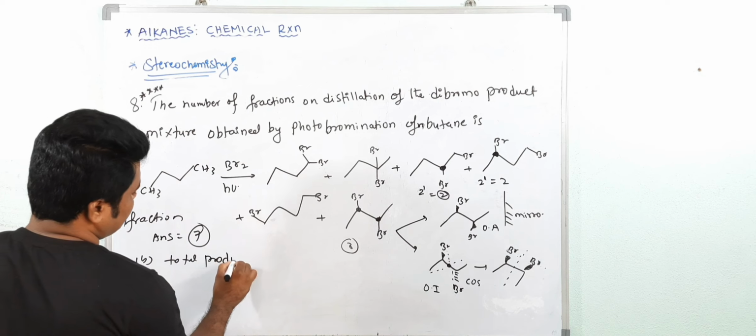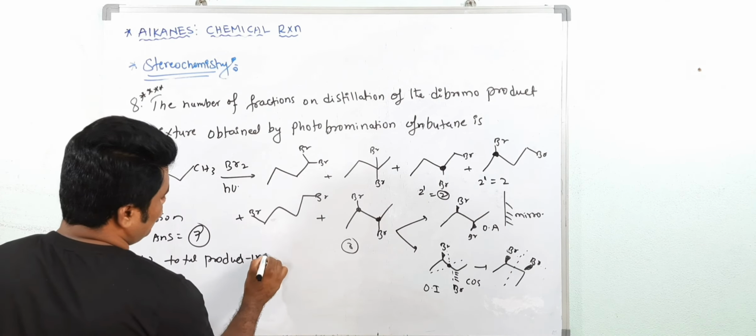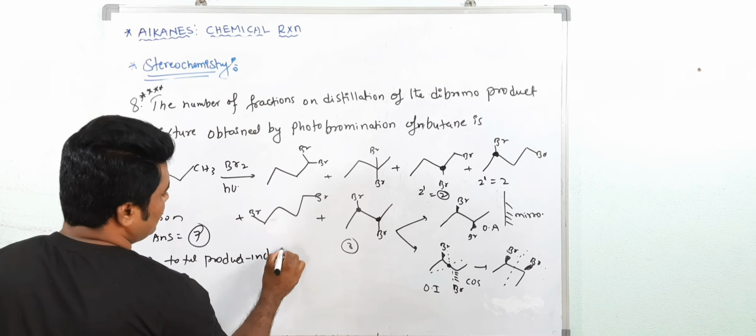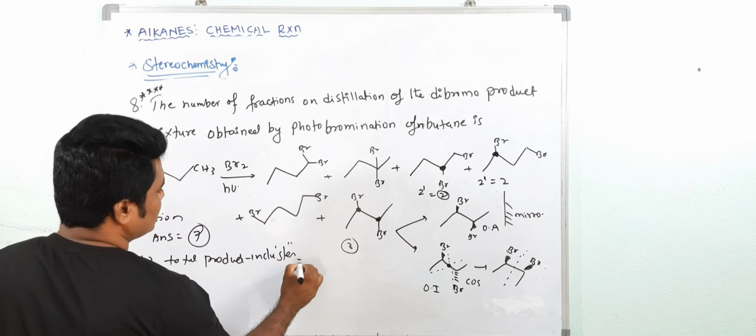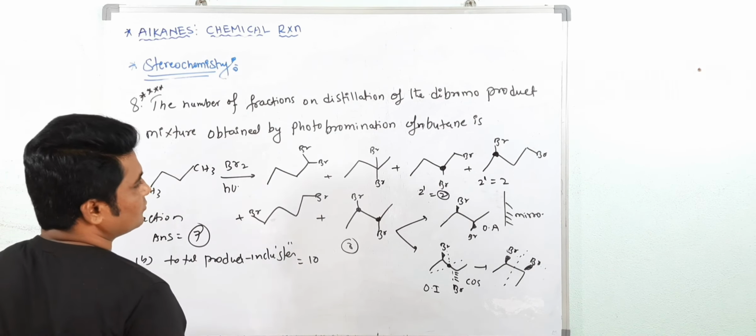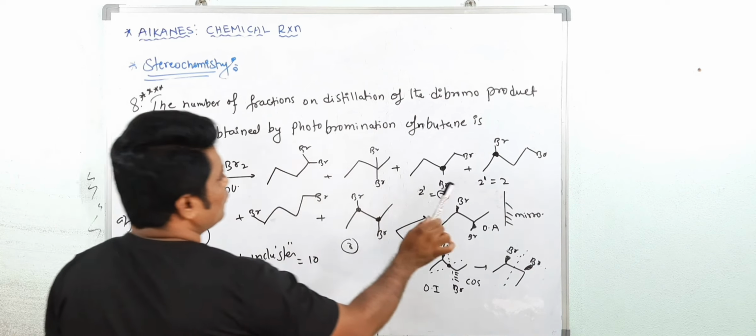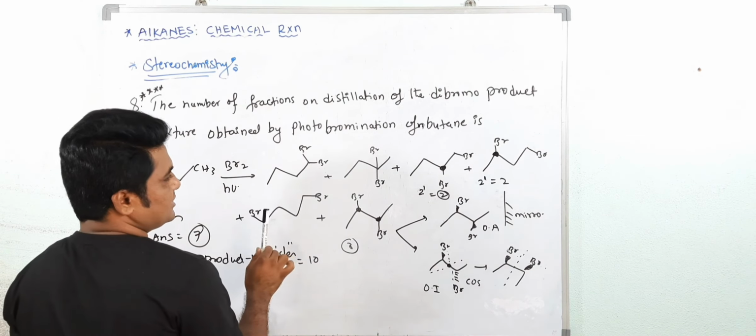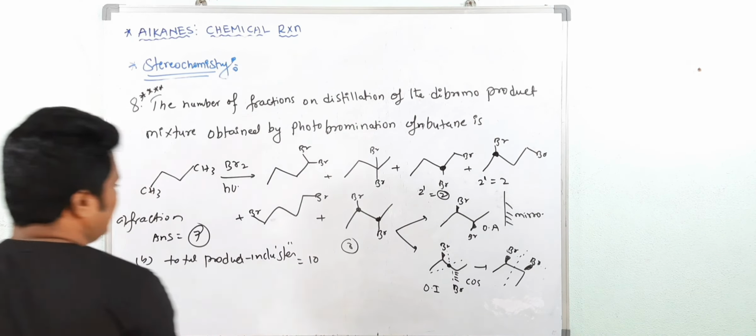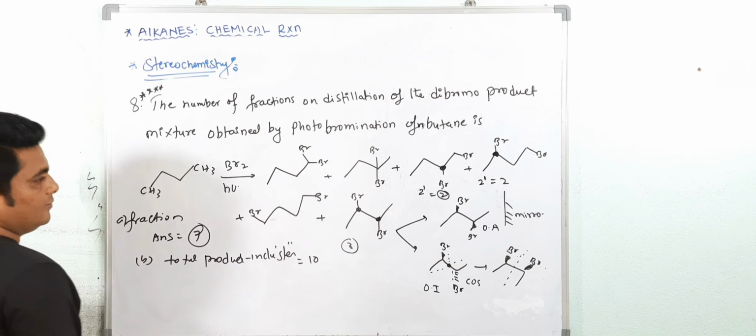Now B. Total products including stereomers, total 10 you are getting. 1, 2, 4, 6, 6, 7, 7 plus 3, total 10 you are getting. Understood here?